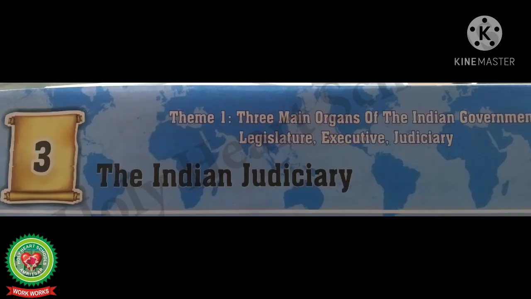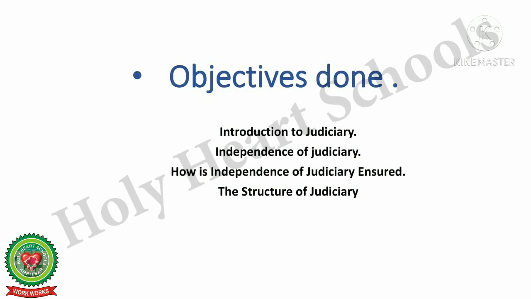We are on lesson number 3, the Indian Judiciary, which means the law protecting body of the Parliament. Let us see the objectives that we have covered. Number 1, the introduction to judiciary. Number 2, independence of judiciary. Number 3, how is independence of judiciary ensured? And number 4, the structure of the judiciary.